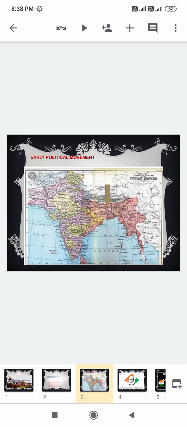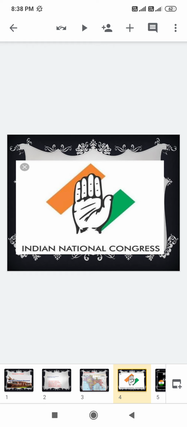Moving on to our further discussion, we have the Indian National Congress, on page number 58. I'm sure you all know the symbol of the Indian National Congress Party, and even today we are still using the same symbol. It is regarded as one of the oldest political parties in India. It was founded in December 1885. Please remember the year.